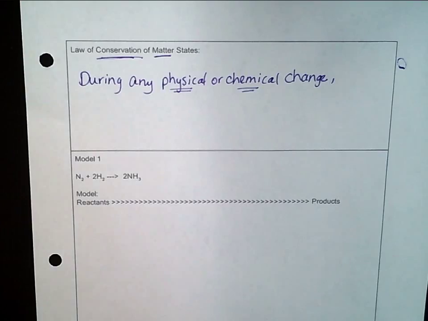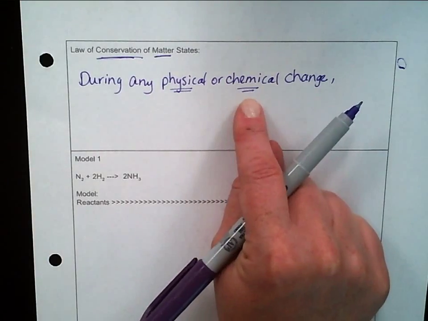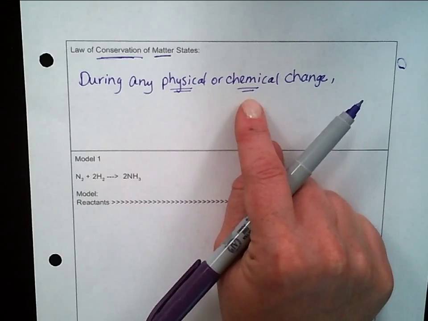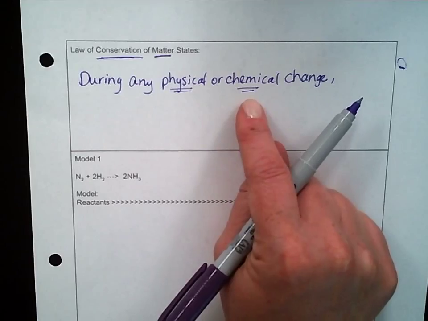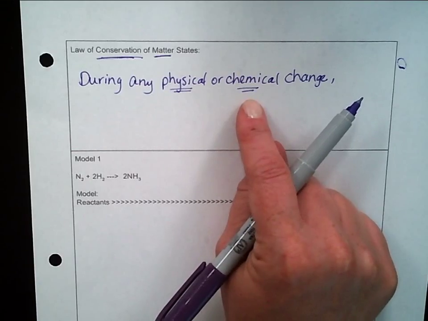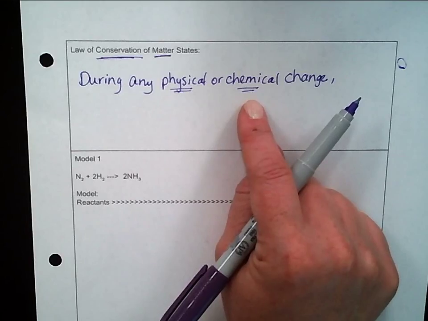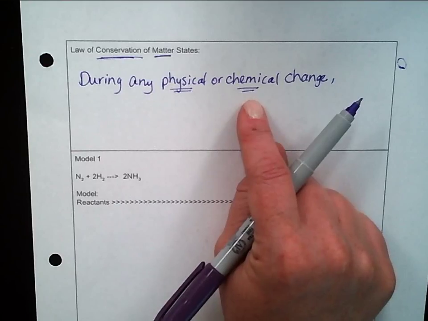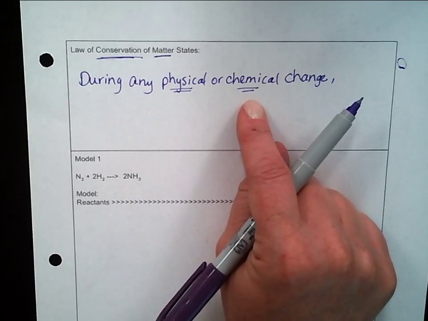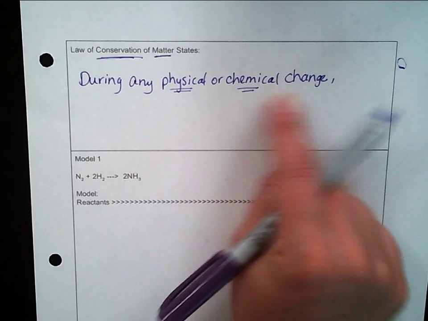So what it says, a chemical change is when you have two substances or more sometimes, and it goes through a change, or you might have one substance and it changes into something with its own unique properties. You have something different than what you started with. So it's not creating something new, but it is transforming the matter that you once had into something that is unique and different from what you started with. So again, H2O in a liquid form, and once I freeze it, if I melt it, it just comes back to liquid water. That's a physical change.